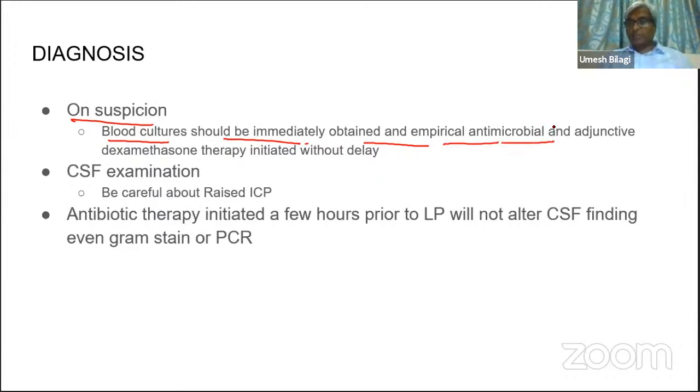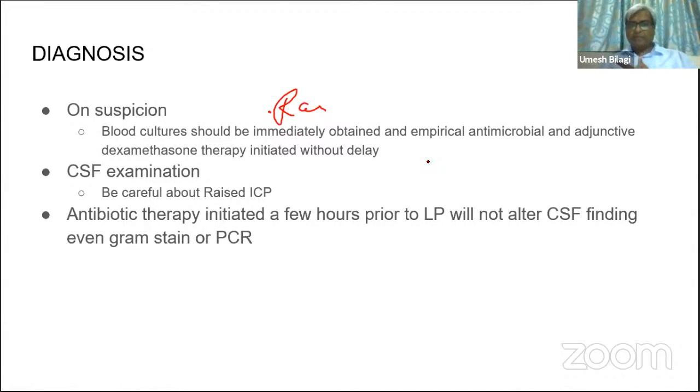LP may not be possible for you in the middle of the night. So start antibiotic therapy, and if you suspect raised intracranial tension and you don't have an ophthalmoscope in the middle of the night, so you are not able to rule out raised ICT, then start antibiotic therapy anyway. Don't worry, empirically.